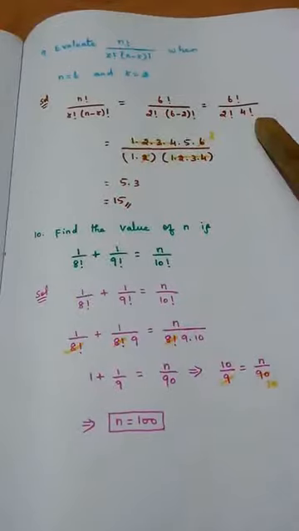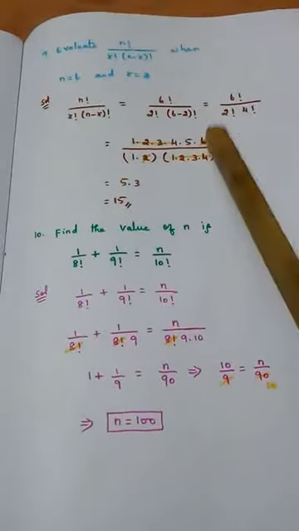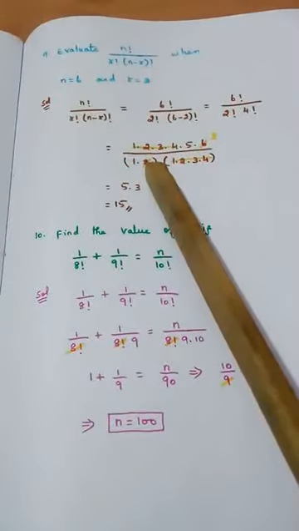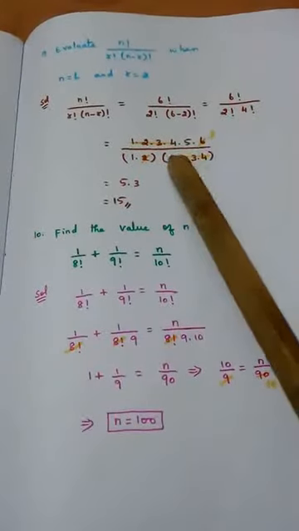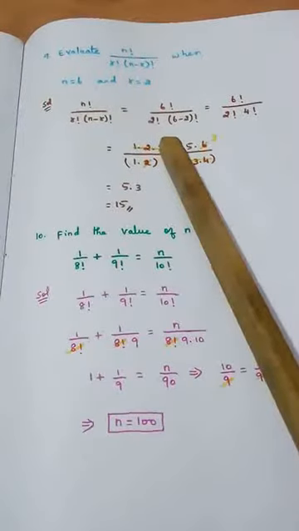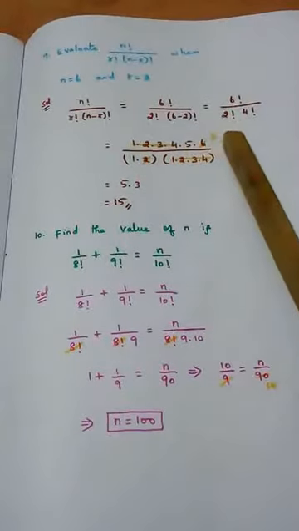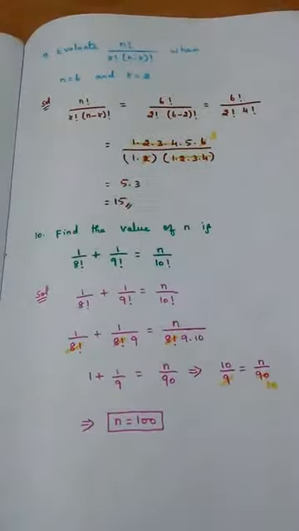So 4 factorial. What is 6 factorial? 1 to 6. 2 factorial, 1 into 2. 4 factorial, 1, 2, 3, 4. So 1, 2, 3, 4 and 1, 2, 3, 4 get cancelled. 5, 6 remains. Cancel this 2 and 6. 3 comes. 5 into 3. 15 is the answer.